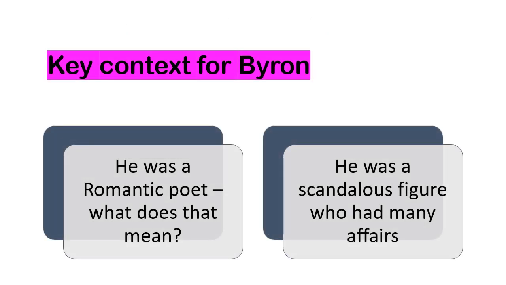So what are the 2 things that you need to remember? One, he was a scandalous figure who had many affairs, and two, that he was a romantic poet. Those are the 2 main things that you need to learn and revise for Lord Byron and When We Two Parted. Now I'm just going to really quickly go over what it means to be a romantic poet.